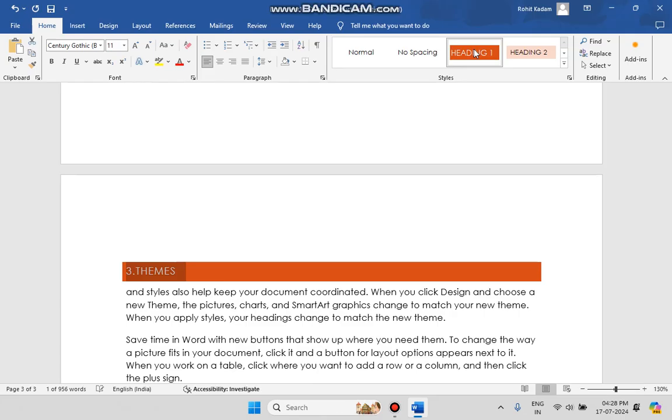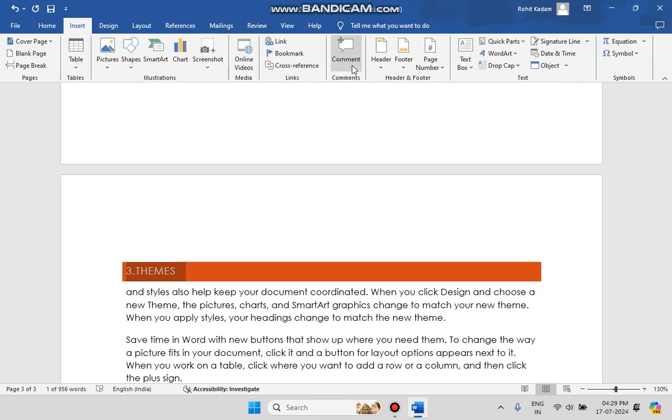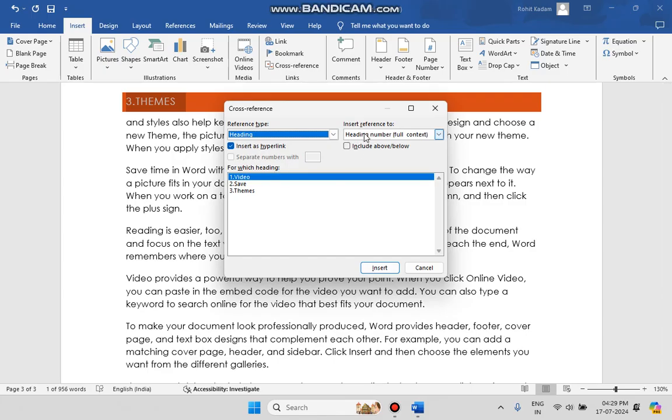I do not have time to go to that particular stage. Sometimes our PDF, if someone gave me something, comes in a particular format, so I don't have time to check what exactly is where. So what am I going to do? I just go to Insert and click on Cross-reference, and you can see that when you check Heading, it's automatically coming.